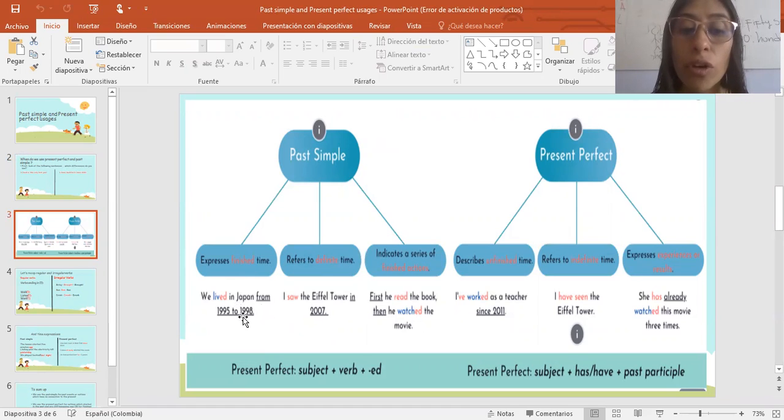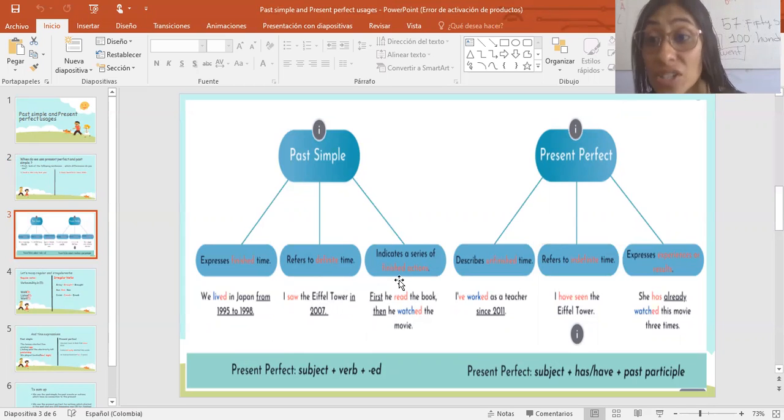We lived in Japan from 1995 to 1998. That means that it is something that I did in the past, a number, and refers to definite time. So it talks about something that I did in the past in a certain period of time. I saw the Eiffel Tower in 2007, and it indicates a series of finished actions that don't have anything to do with the present time. First, he read the book, then he watched the movie.